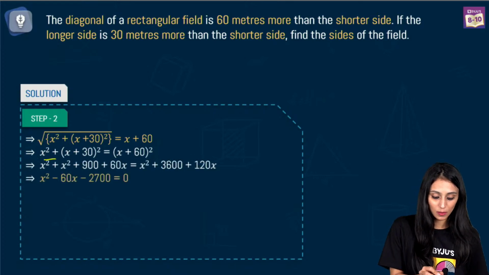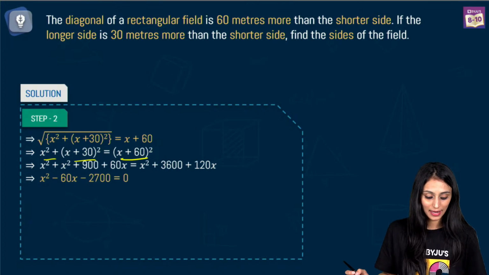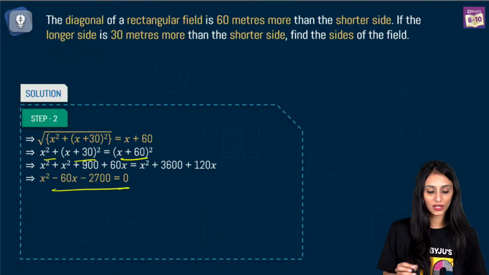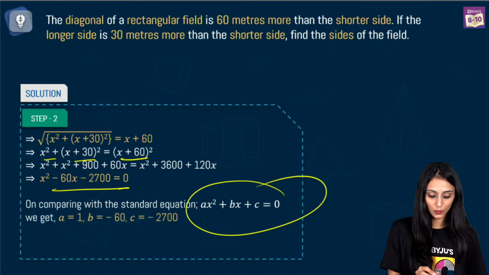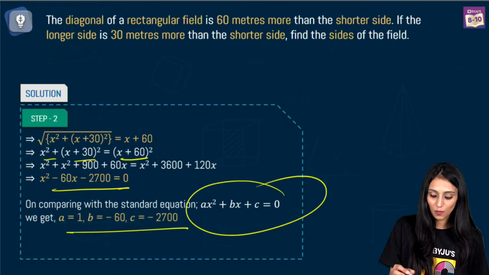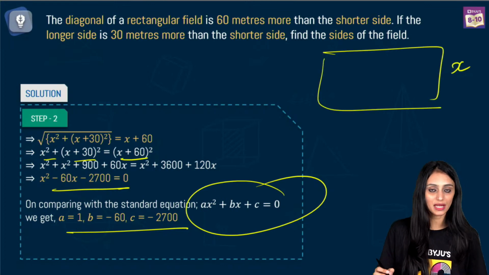I can say x square plus (x plus 30) whole square equal to (x plus 60) whole square. Open this up, you get this equation. Once you compare it with the standard form, you will get the values of a, b, c. So Meghna, what we have done here is, the question is saying we do not know the side lengths. Let's say the shorter side is x.